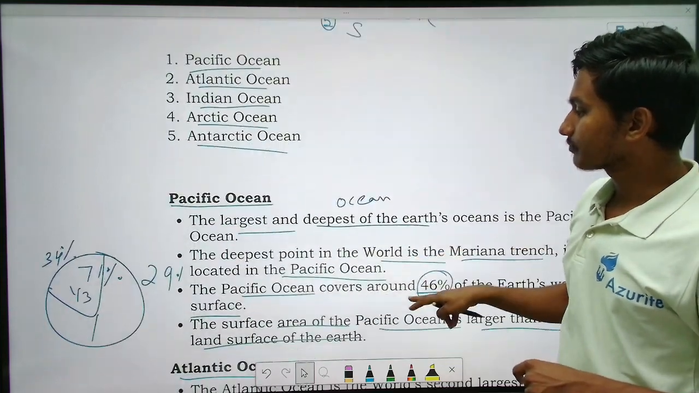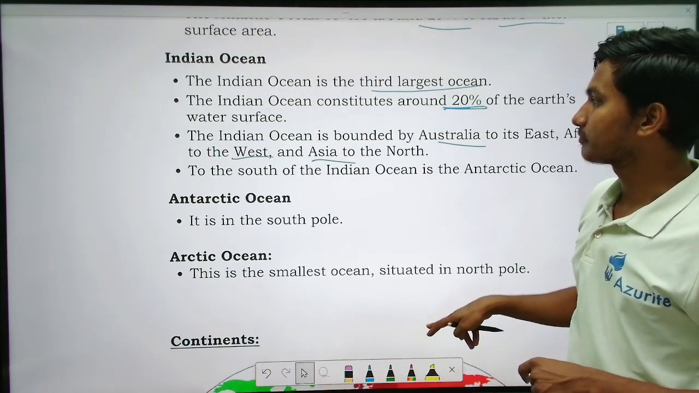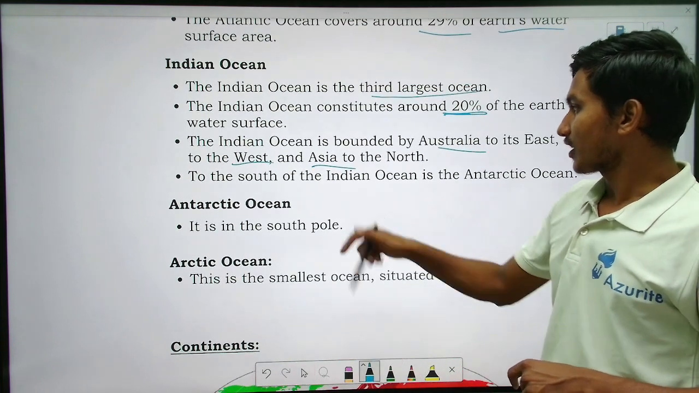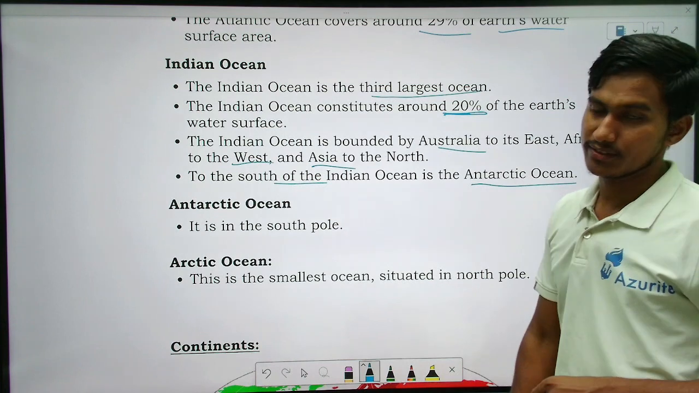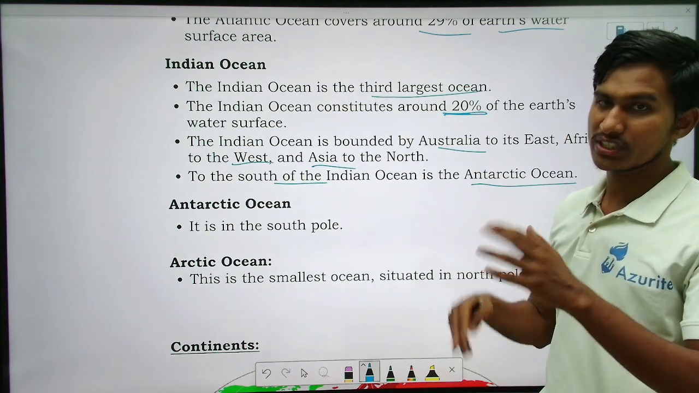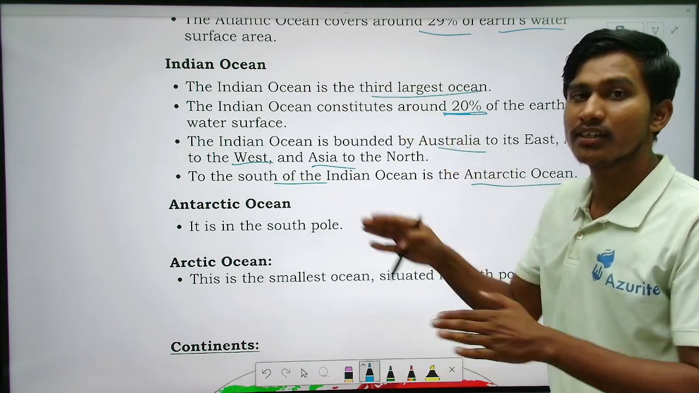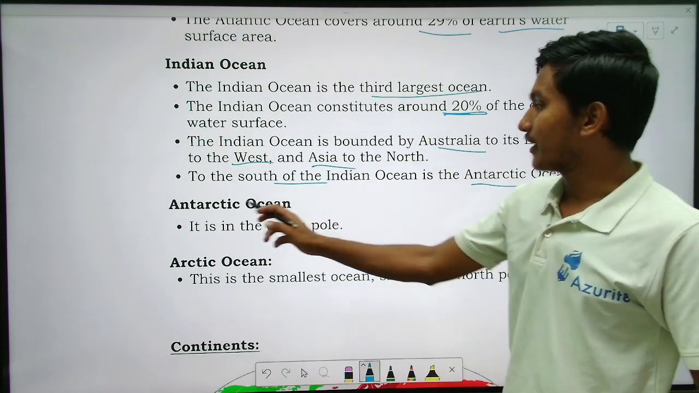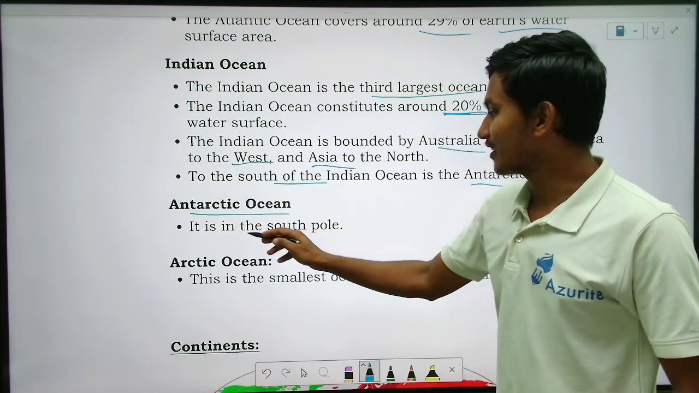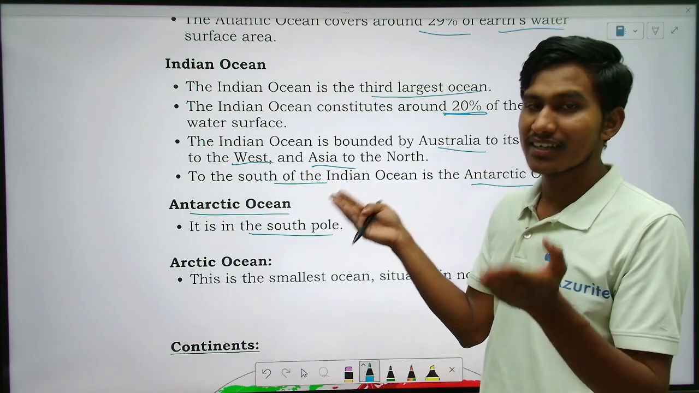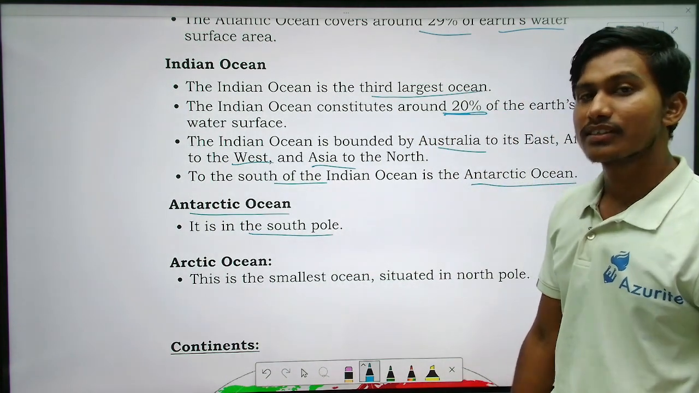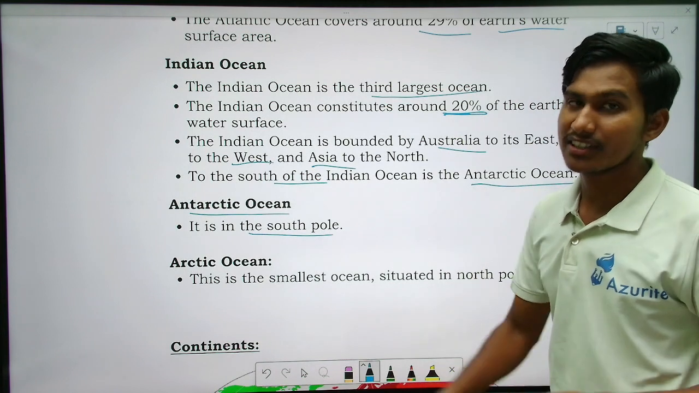So that is given. So next point is what? To the south of the Indian Ocean is the Antarctic Ocean. Below the Indian Ocean is the Antarctic, that is the Southern Ocean we say. So the Antarctic Ocean, it is in the South Pole. That is why we say it as the Southern Ocean also.